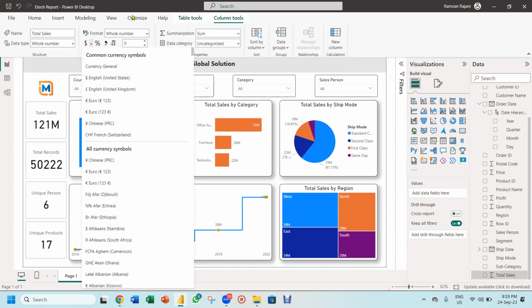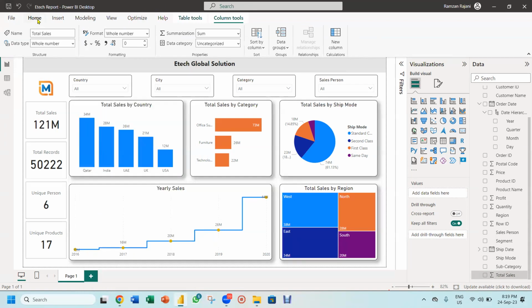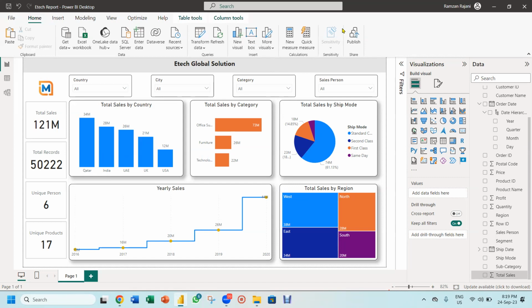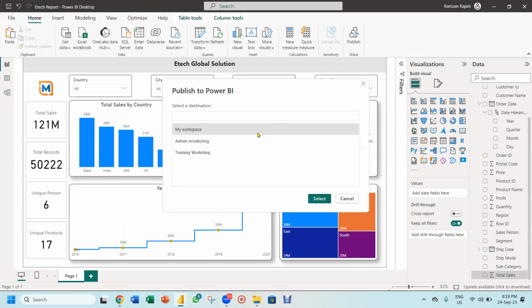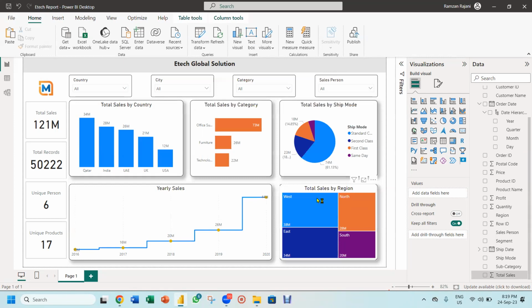Okay, great. So I was over here that whenever you wanted to publish this dashboard, you will click on this option publish. Now you see I'm publishing it. I say publish, where you want to publish, in my workspace. Now there is a little bit depth concept. What is workspace? What is folder? As of now, I click on a workspace. Workspace is like an area where your report will be published and I click on select.